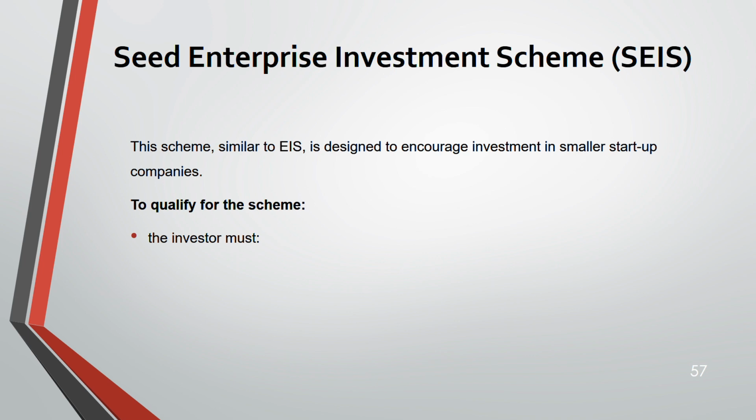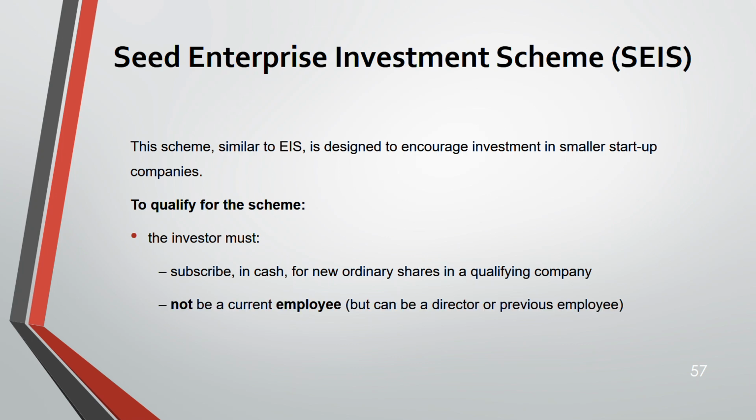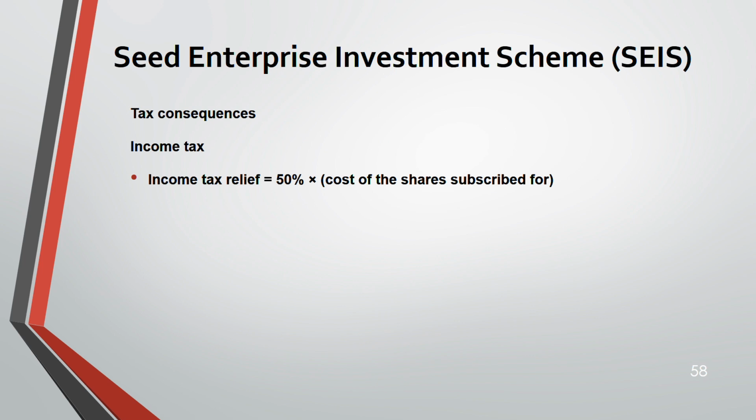So to qualify for the scheme, the investor must subscribe in cash for new ordinary shares in a qualifying company, same like EIS. She should not be a current employee. Same like EIS, but the difference is she can be a director or a previous employee. Should have an interest of 30% or less. Same like EIS.